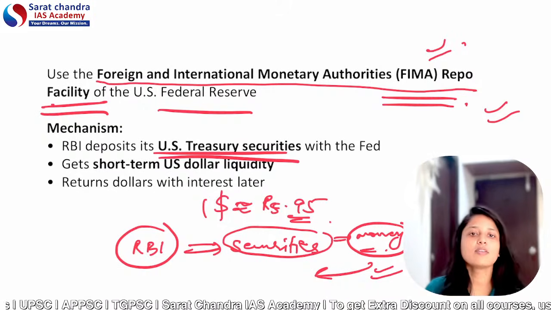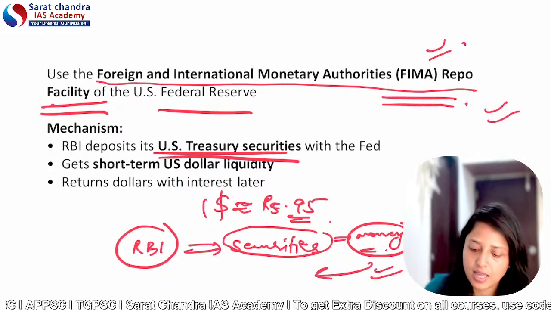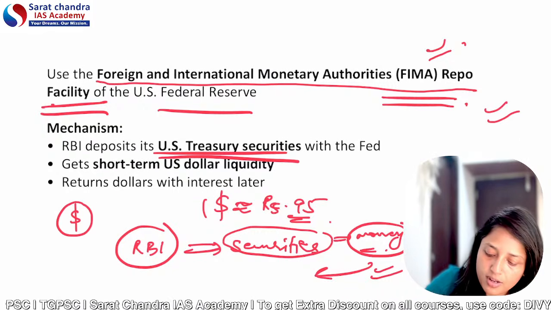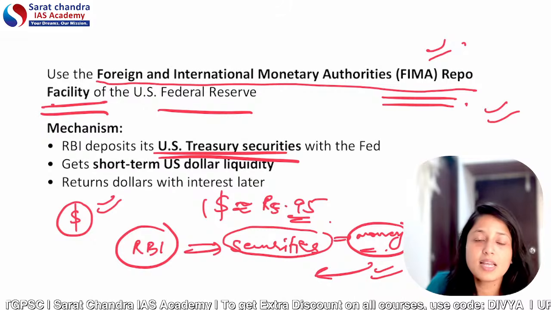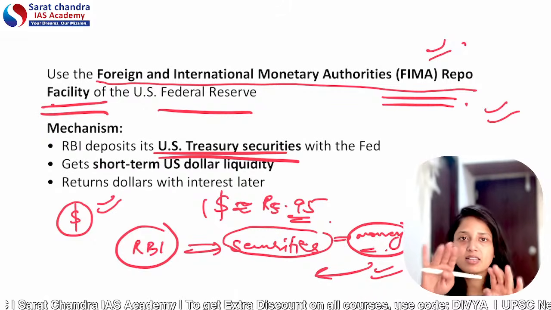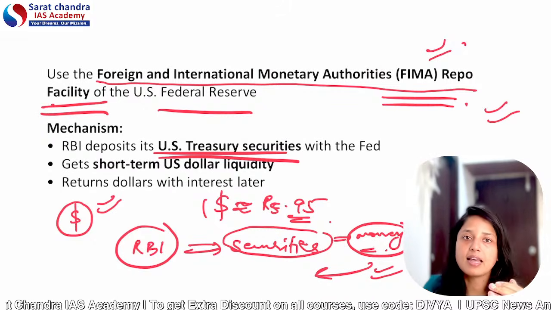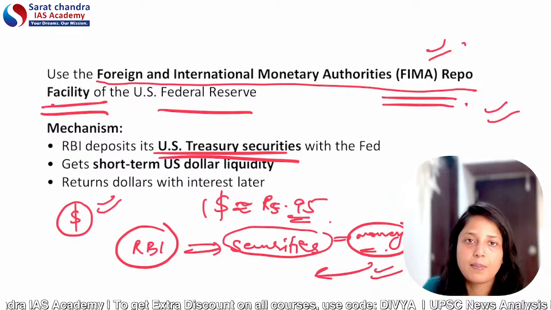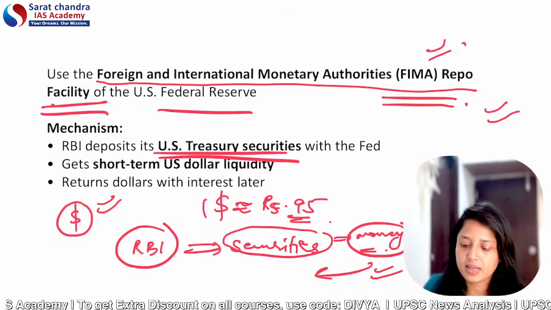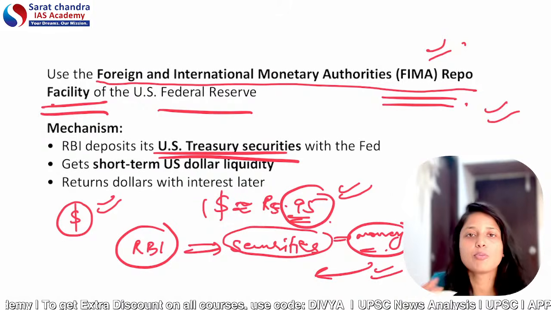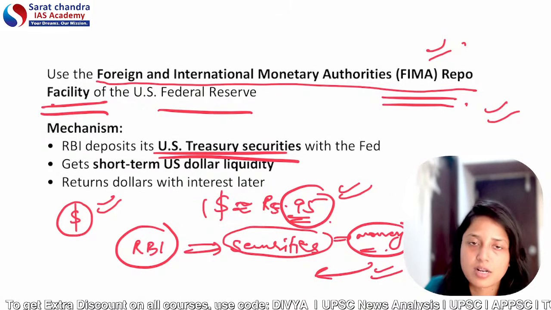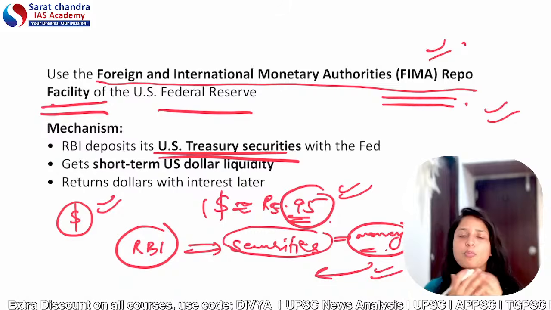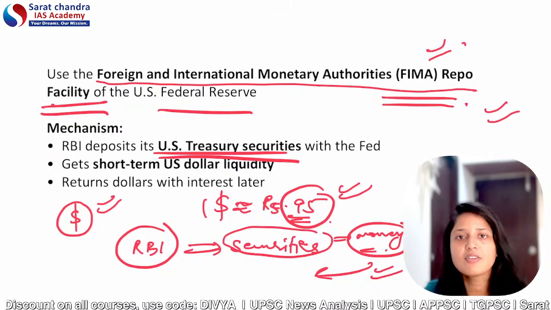So what will be the significance of this? If the amount of dollars is increasing in the Indian economy, that means the rupee is being balanced with respect to the dollar, and hence the rupee will appreciate a bit, because at present the Indian rupee is at 95 rupees per dollar. It is not a kind of open market operation as such.